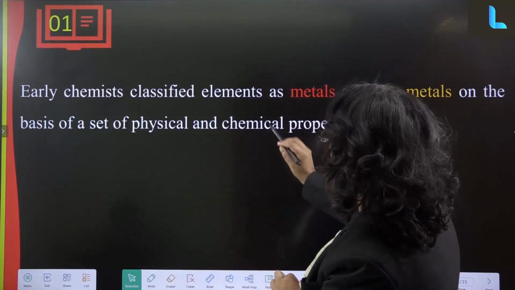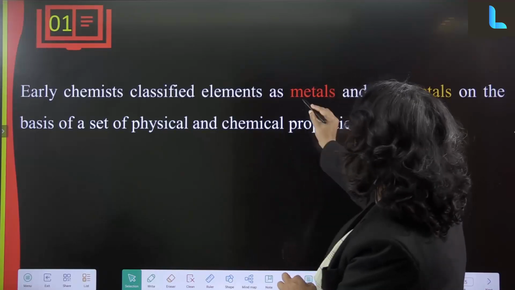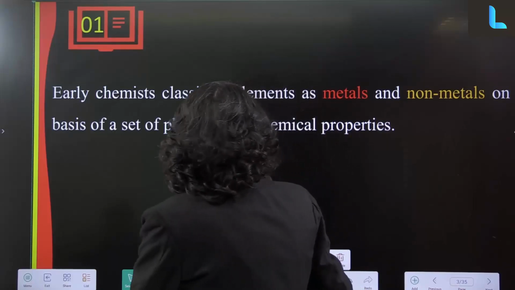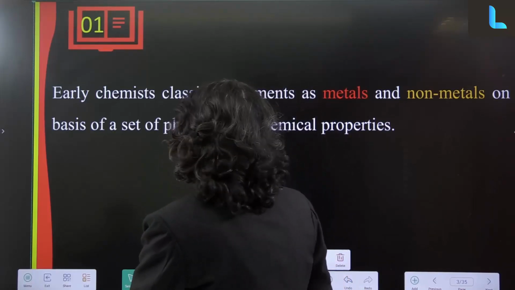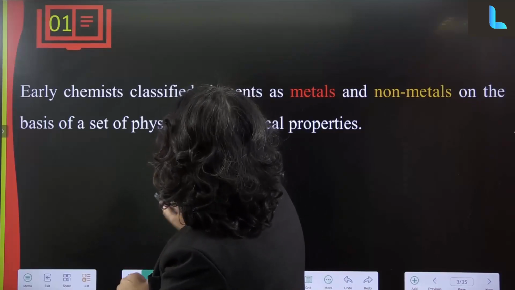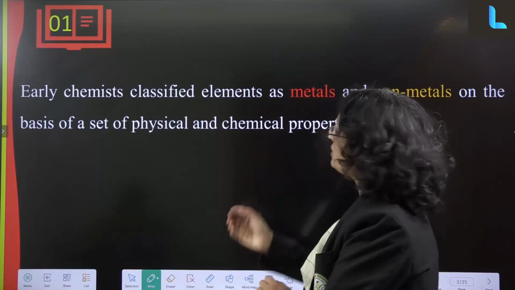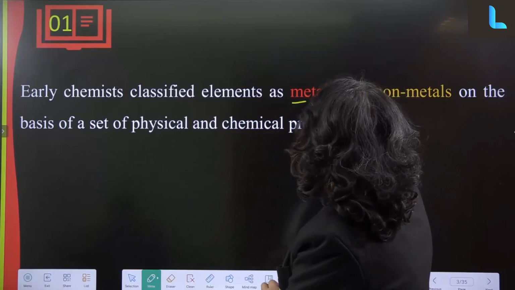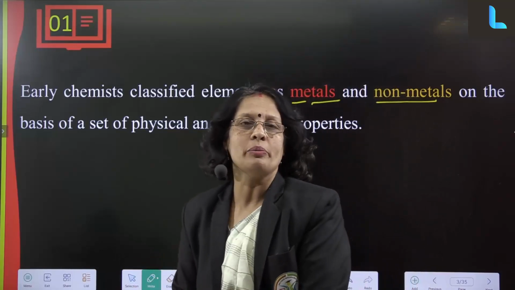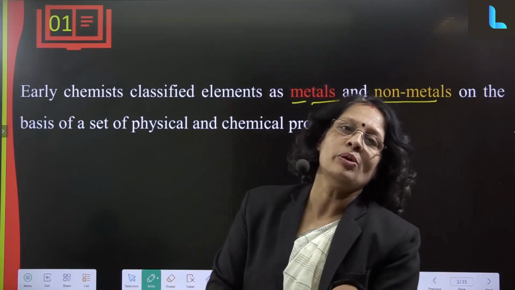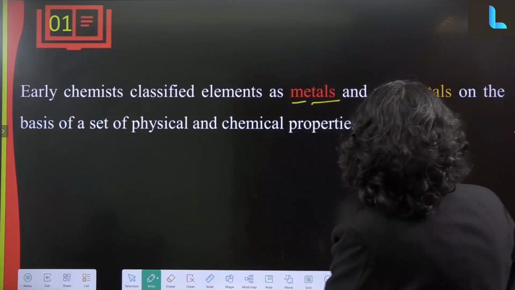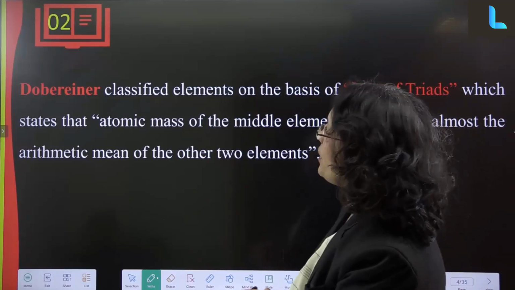Early chemists classified elements as metals and non-metals. Okay, as here we can see, metals and non-metals. According to this, the metals, non-metals and metalloids also will be there. Actually the elements with properties in between metals and non-metals are called metalloids, on the basis of a set of physical and chemical properties. They were the early classifications of the periodic table.